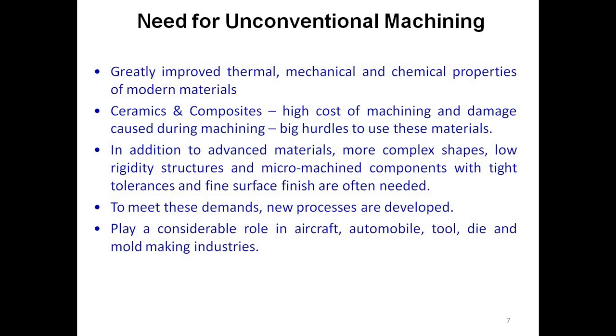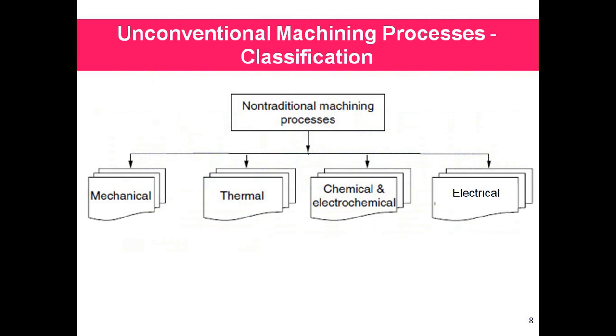To meet this demand, new processes are developed. Unconventional machining processes are widely used in aircraft, automobiles, tool, die and mold making industries. These are all the basic need for unconventional machining process. Basically, the unconventional machining process or non-traditional machining process is classified into four categories. One is mechanical, second one is thermal, third one is chemical and electrochemical, and the final one is electrical process. In this, today we are going to discuss about abrasive jet machining, which comes under mechanical machining process.